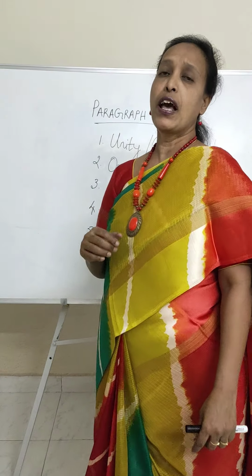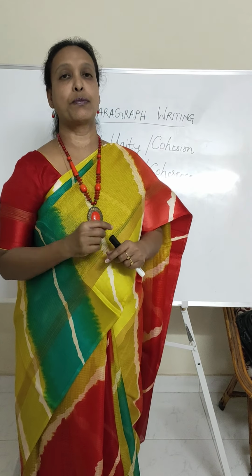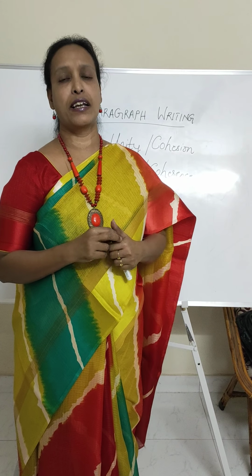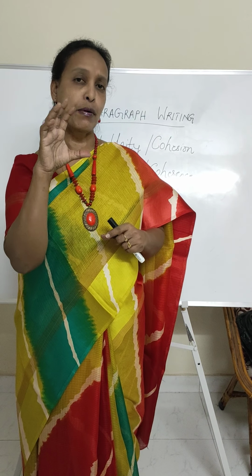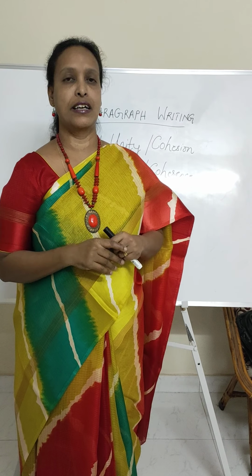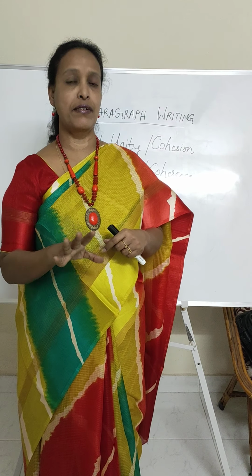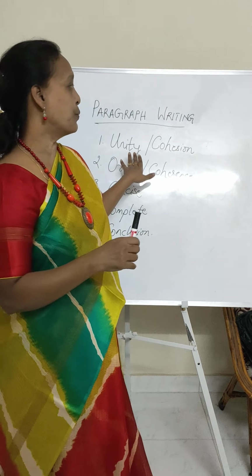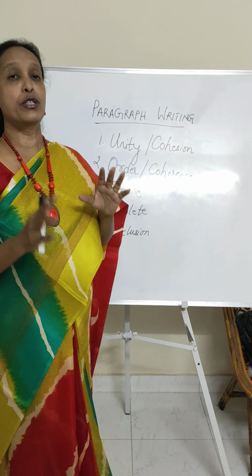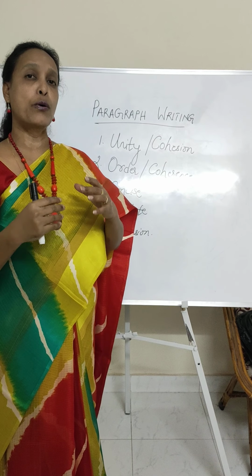Now, what is unity? Unity or cohesion. Cohesion is a word that you will find in your textbook. Unity in a paragraph means one particular topic that is written throughout those 8 or 10 lines. For example, I give you a topic, say, my most unforgettable incident. If I ask you to write about it in a paragraph, the first thing is unity or cohesion, which means the paragraph of 8 or 10 sentences should only talk about one topic.